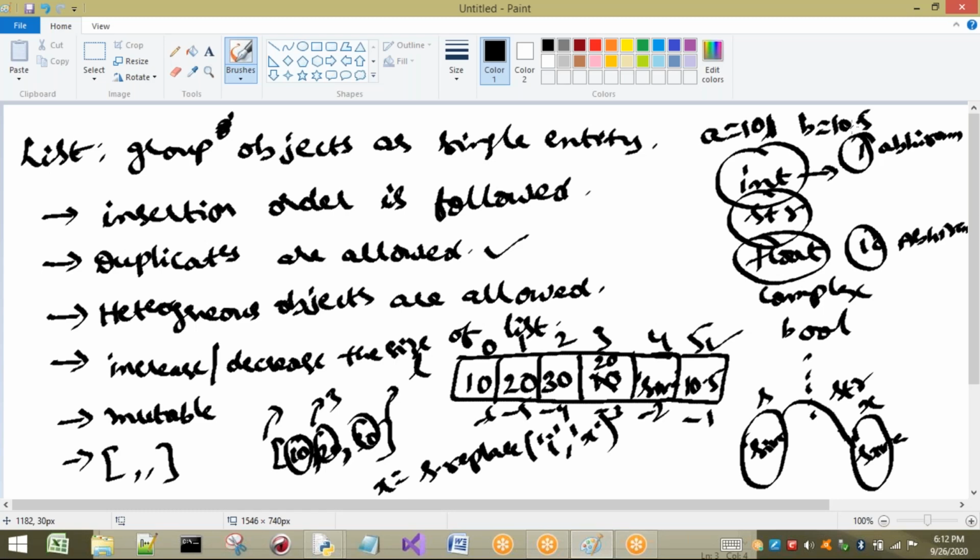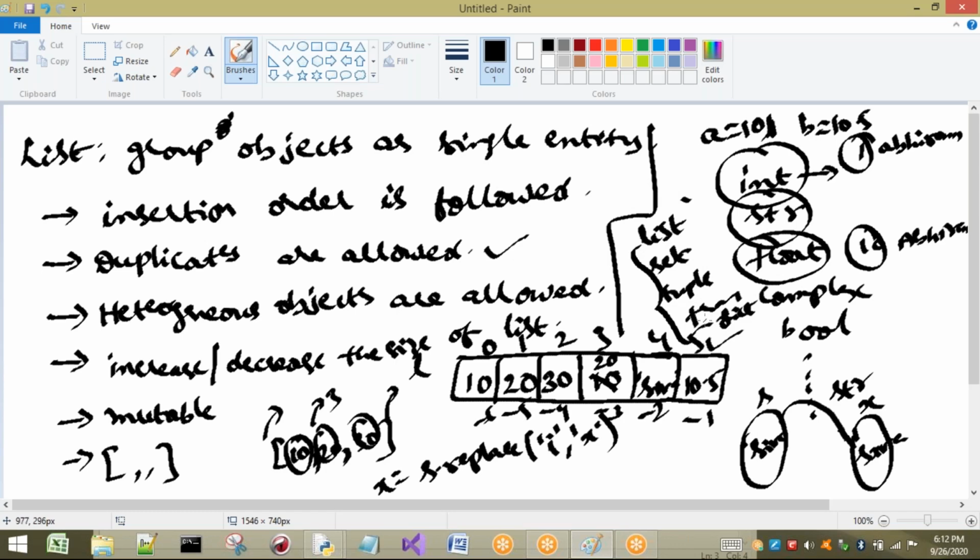Based on those properties, we have to decide whether to use that type or go to another. For example, now I want to group the elements. Which options do I have? The first one is list. I can go to list, set, tuple, frozen set, or, for example, dictionary also. So these are the options I have.